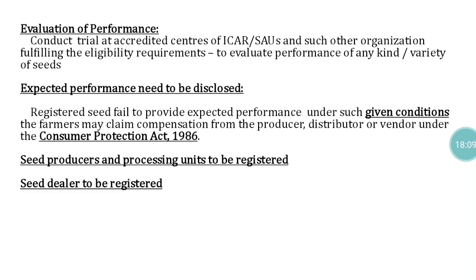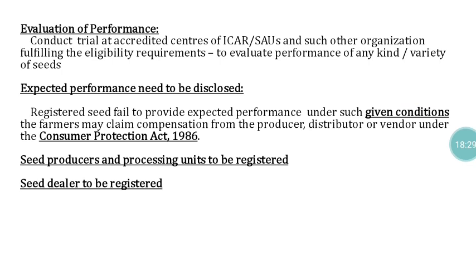But here they have given one word that is somewhat not favorable from the farmers' point of view: "given conditions". The expected performance is not achieved under given conditions. The given condition is a very big question mark, so that word is there.